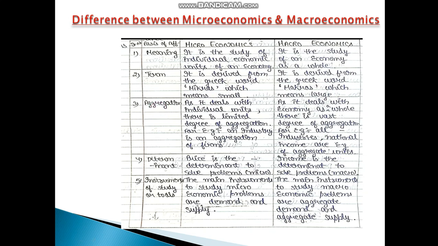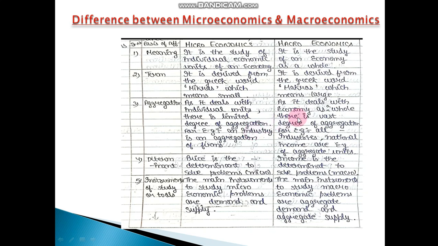Aggregation means when we do the sum of the units. As microeconomics deals with individual units, there is a limited degree of aggregation, because micro is a small concept. For example, an industry is an aggregation of firms. Industry is a sum of firms. When we add a number of firms, it will make the industry, right?